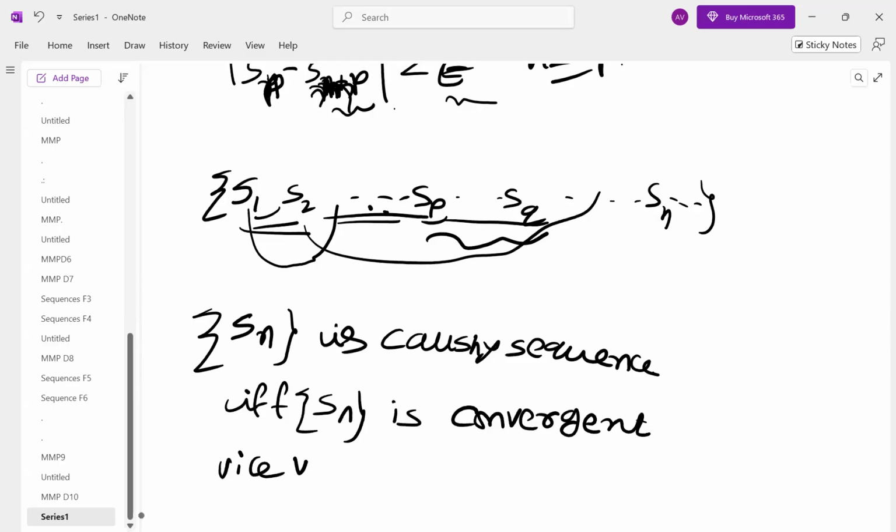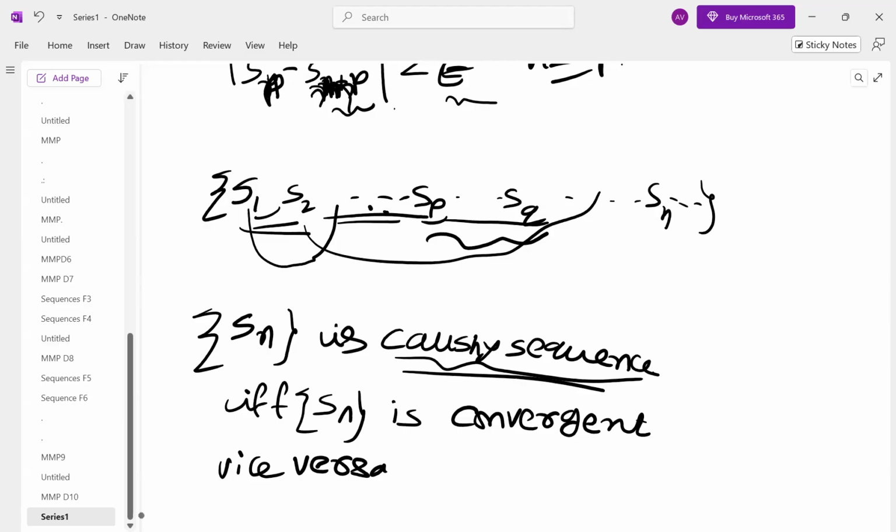So when is a sequence said to be Cauchy sequence? See, in your SEM exam, don't apply these methods. These are only from the entrance point of view we are doing. So you do according to your teacher's methodology. Your teacher might have taken some questions of Cauchy sequence and proved them in 1 page or 1.5 pages in some other methodology. But here in the entrance point of view, how we test is: if it is convergent, then automatically it is a Cauchy sequence. If it is Cauchy sequence, automatically it is convergent.